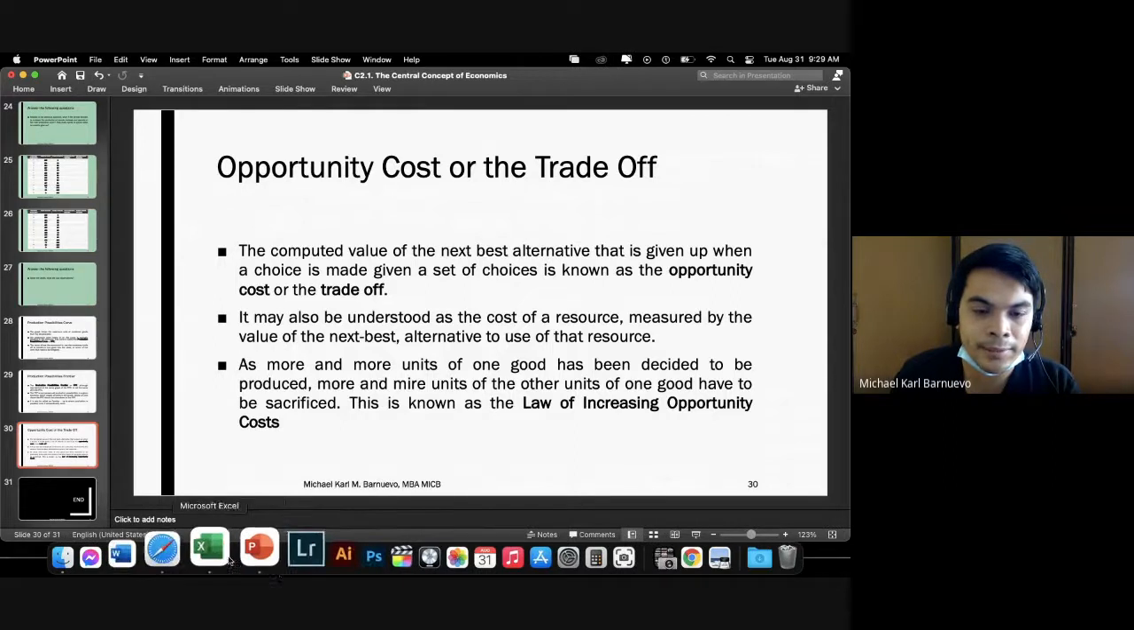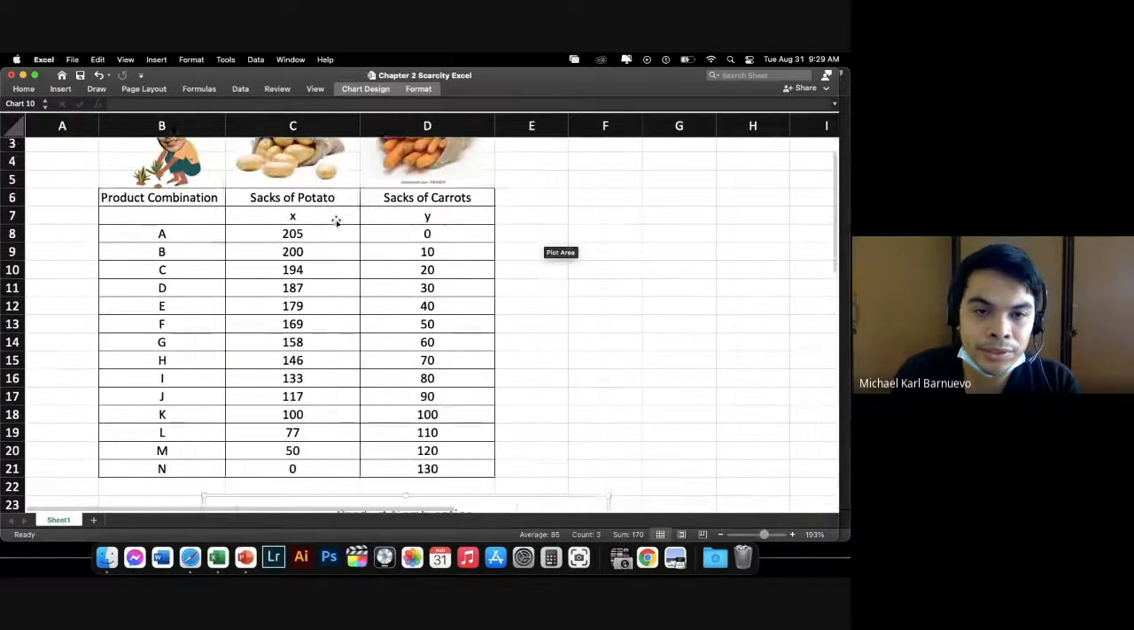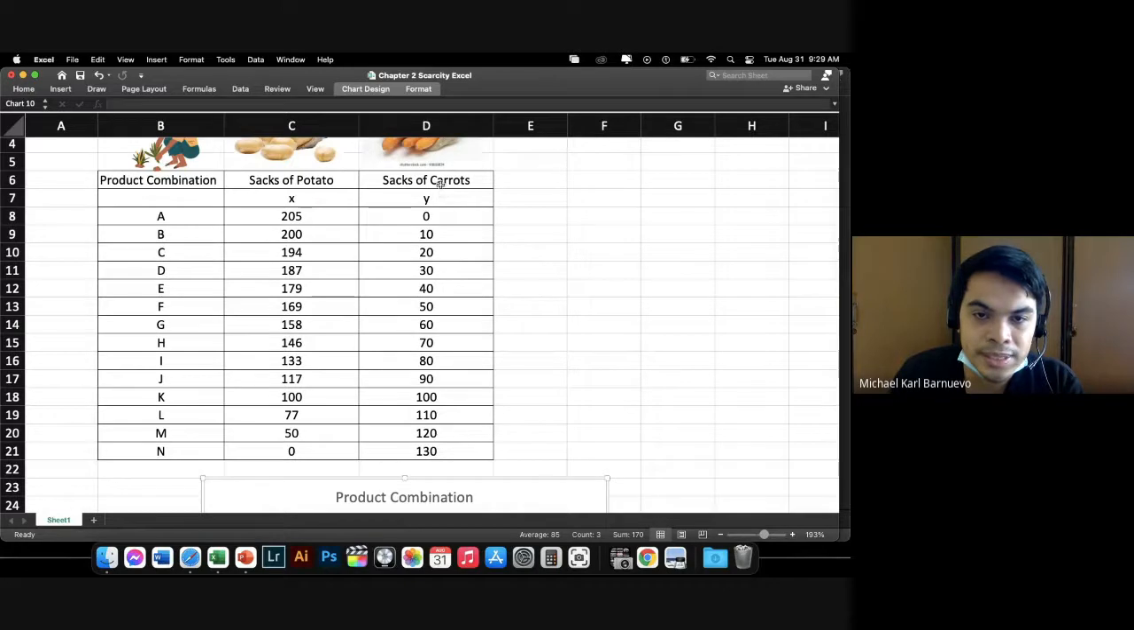So you can understand. Look at this. As we increase the sacks of carrots, the sacks of potato that we can produce is decreasing. Only when it reaches zero do we reach the maximum amount of sacks of carrots. This is our law of increasing opportunity cost. Same with potato. As we increase the production of potato, the sacks of carrots that we can produce is decreasing. Trade-off, law of increasing opportunity cost.